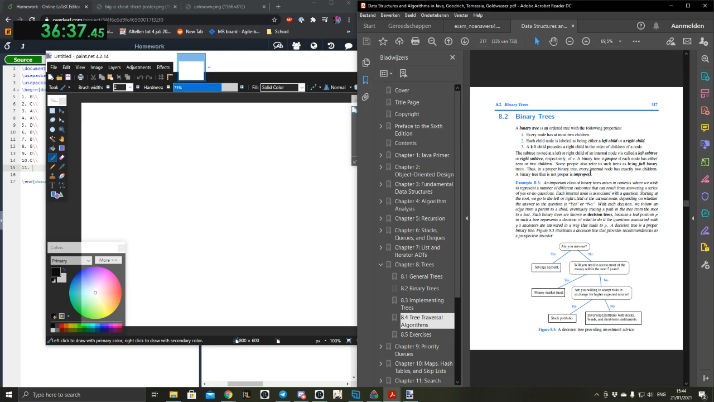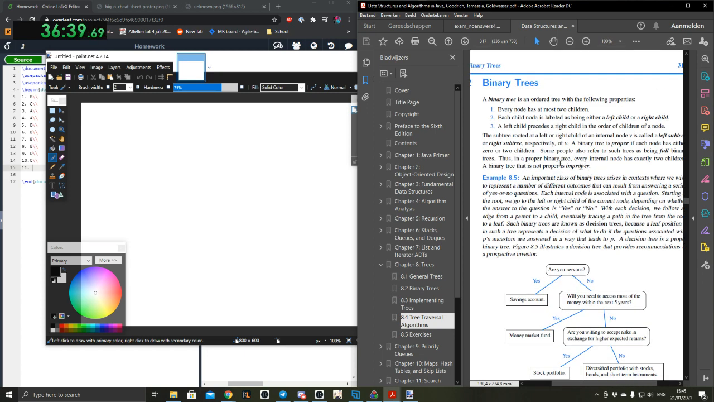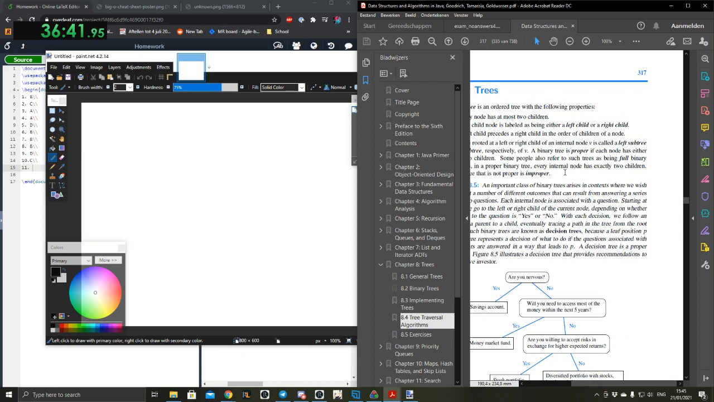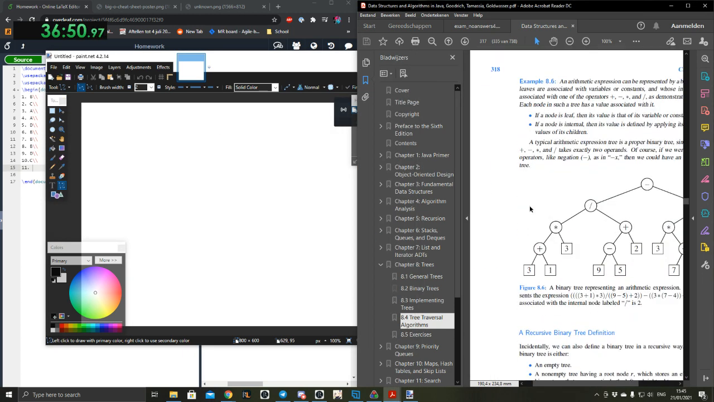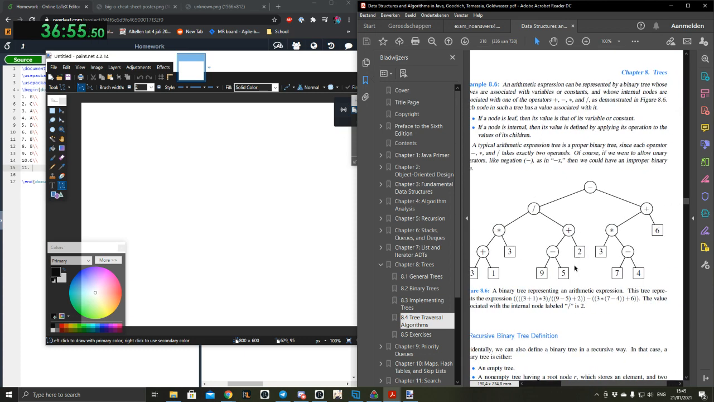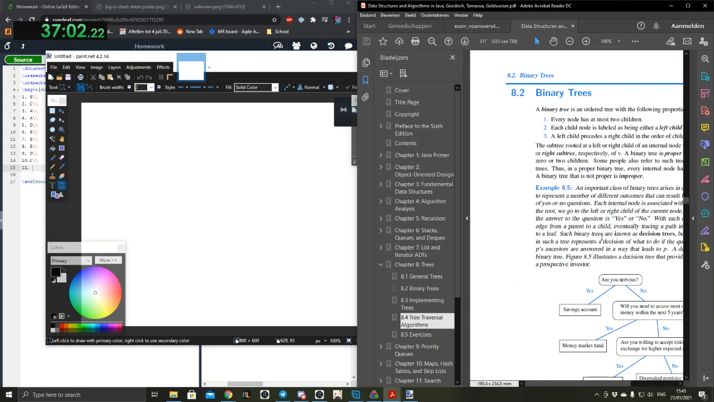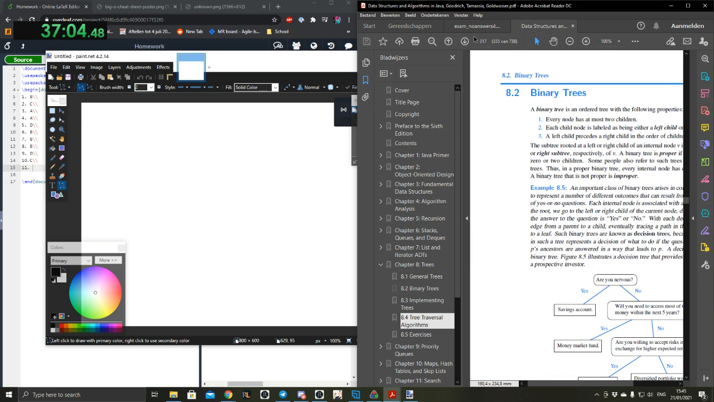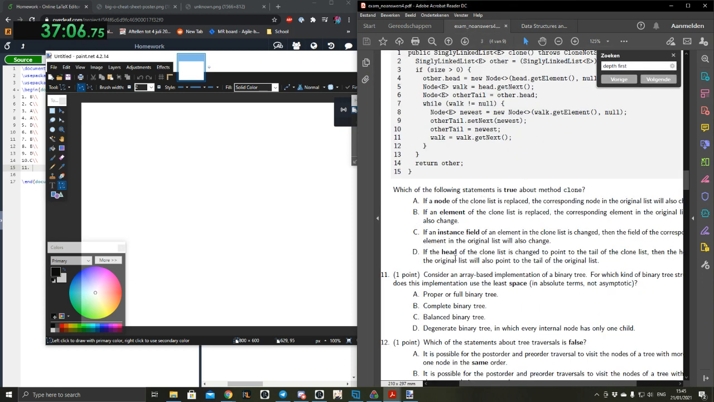A proper tree is a tree for which every internal node has exactly 2 children. Let me see if I can find a proper tree. Yeah, this one would be a proper tree. And in a complete tree, all layers are full, basically, except for the last one, where nodes are all to the left.